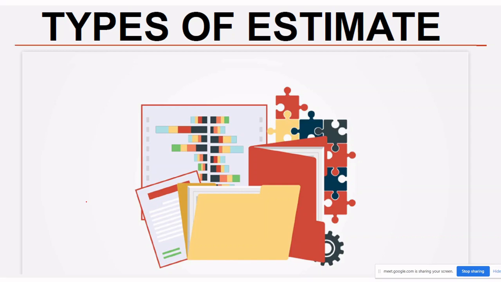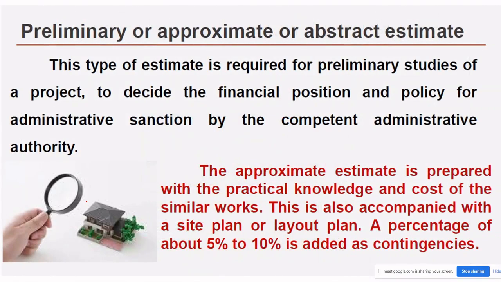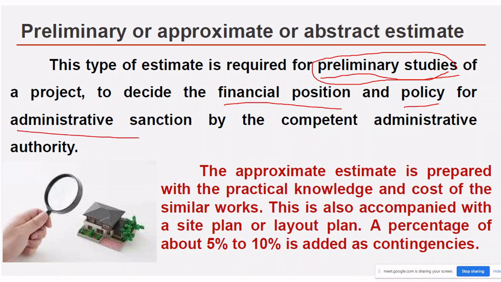But here I'll explain nine types of estimate which are given in your BN Data textbook. The first one is the preliminary or abstract or approximate estimate. This type of estimate is required for preliminary studies. If any project is given to you, the first thing you are going to do is preliminary studies. This estimate is required for the preliminary studies of a project to decide the financial position and policy for administrative sanction by the competent administrative authority.